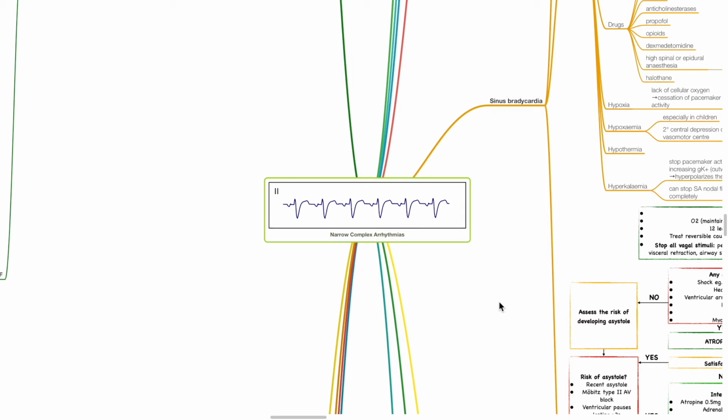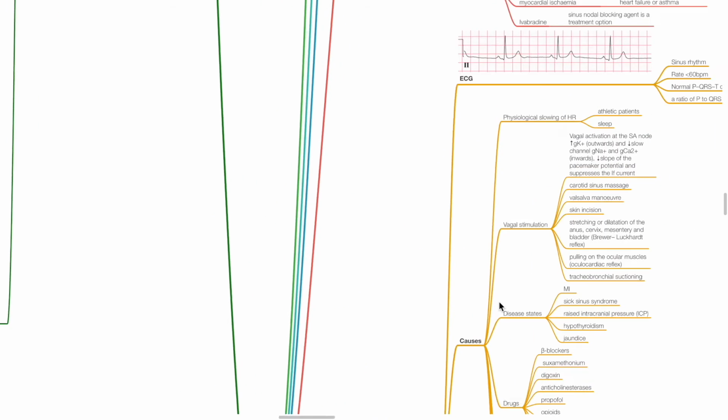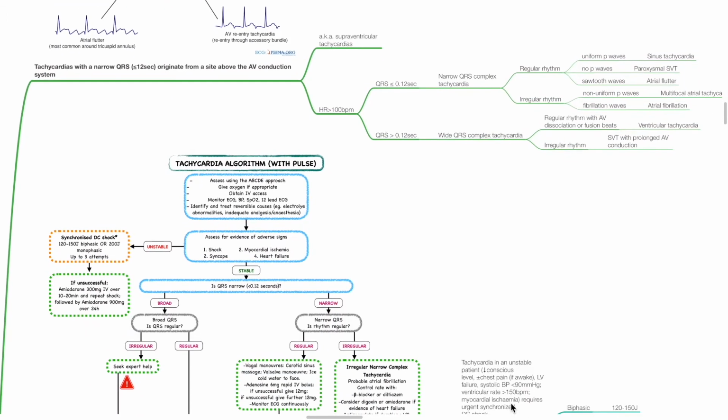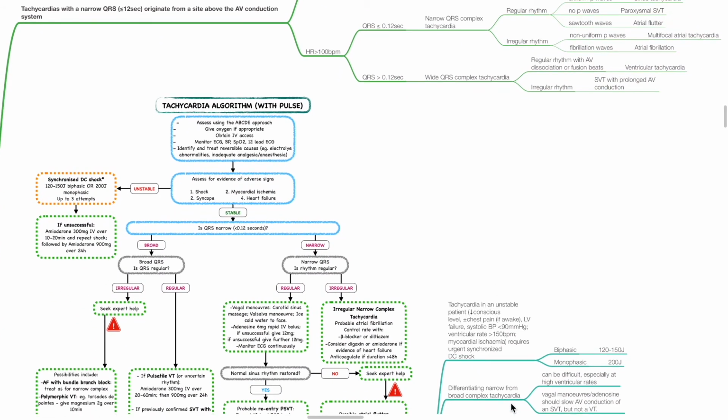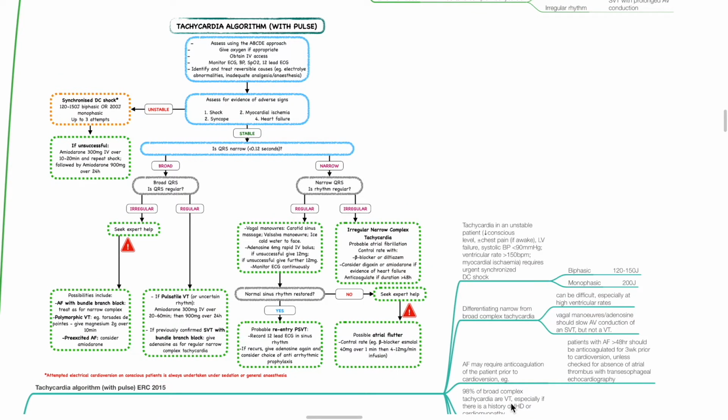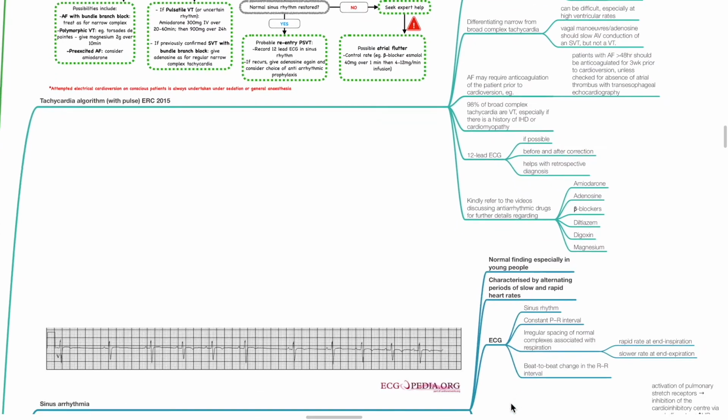Today we'll be discussing narrow complex arrhythmias. Tachycardias with a narrow QRS complex originate from a site above the AV conduction system. They are also known as supraventricular tachycardias. The diagnosis and management algorithm for tachycardia has been discussed previously in a video, Perioperative Arrhythmias Part 1. Kindly refer to that video for further details.